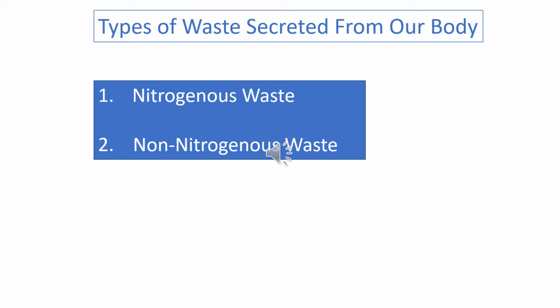Now let us discuss the types of waste secreted from our body. There are two types of waste. First is nitrogenous waste. It includes the urea, ammonia and uric acid produced in human beings. Next is the non-nitrogenous waste. It includes the gaseous waste material carbon dioxide, liquid waste materials, that is the urine and sweat, and solid waste materials, that is the unabsorbed food, fibers and salt.